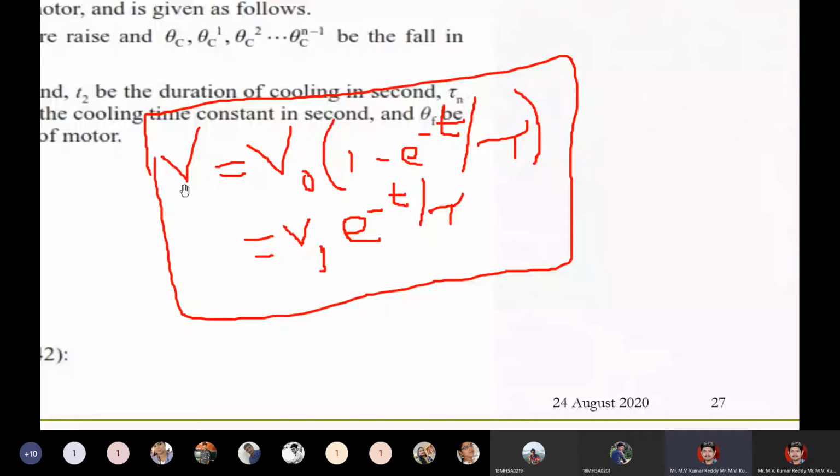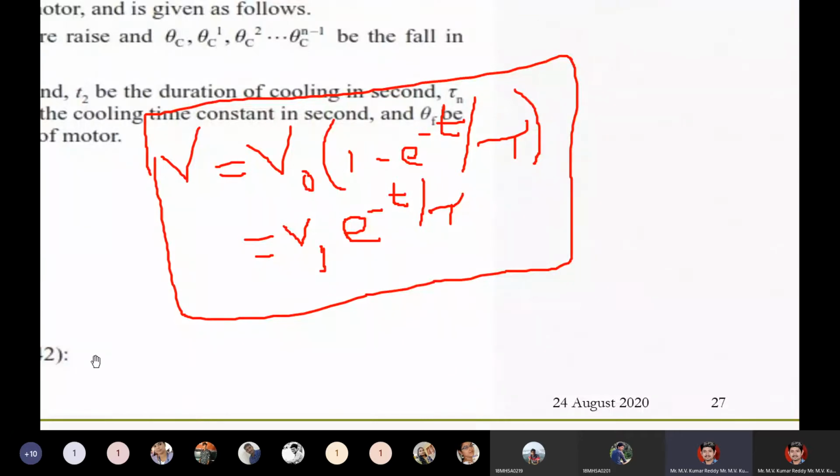V is equal to V naught into 1 minus e power minus t by tau. This is the rising one, when the capacitance voltage is increasing. This is the capacitance increasing voltage, and this is the capacitance decreasing voltage, V1 into e power minus t by tau. These are the standard equations, and they can be applied at any point.